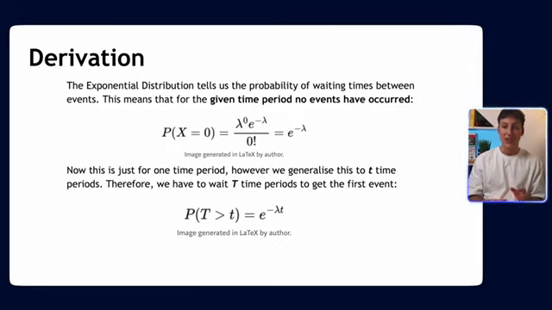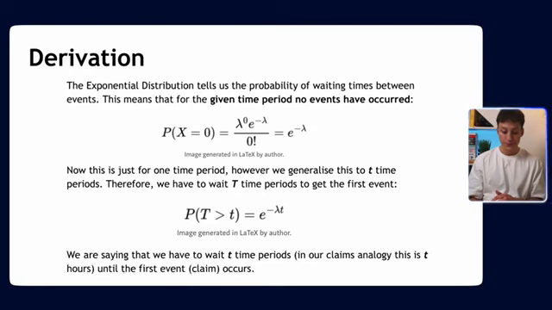All we're saying is we're going to wait a certain number of time periods for our first event. What is the probability of this happening? It's just a mathematical expression. So what we are saying is that we have to wait t time periods. In our claims analogy, this is t hours until the first claim occurs. That's all this expression means. Again, not too complicated. Once you really think about it, I'm sure you understand it.